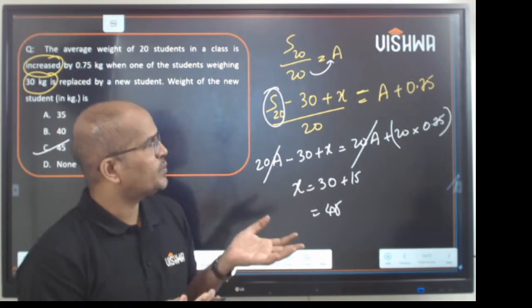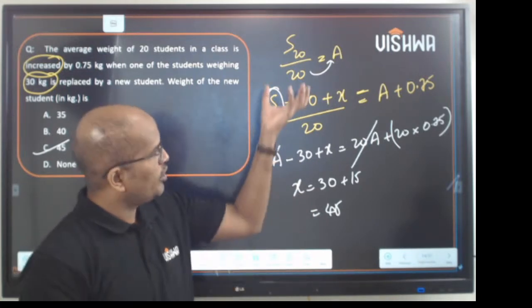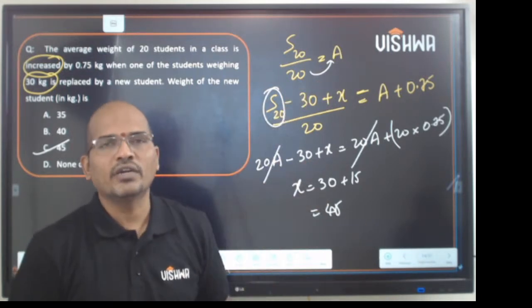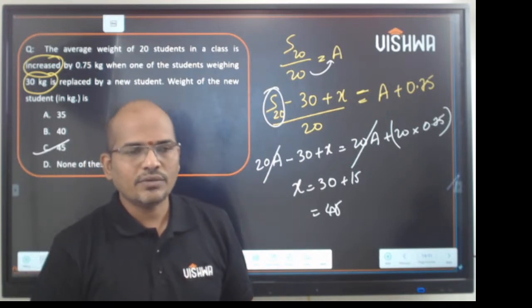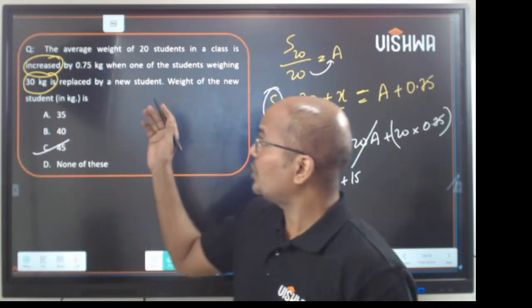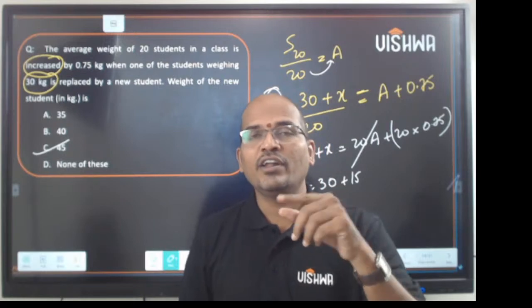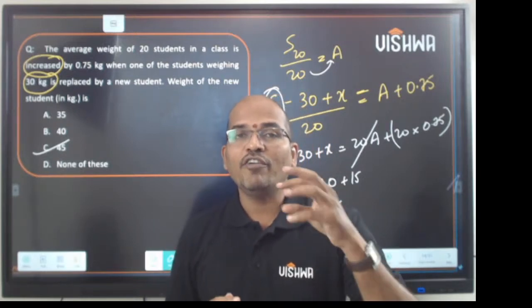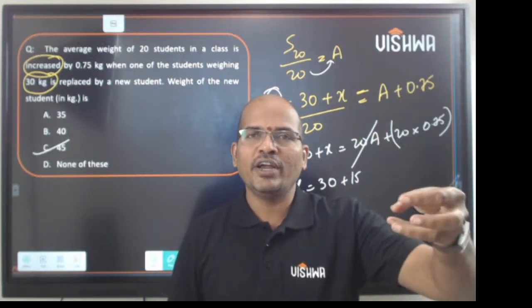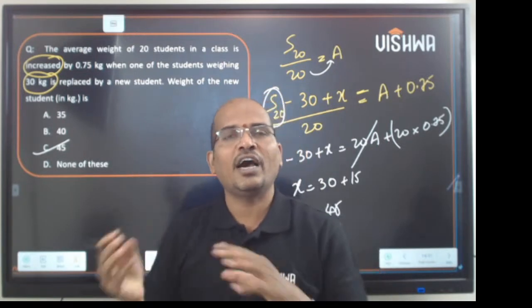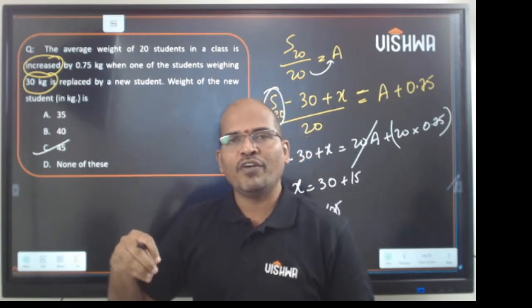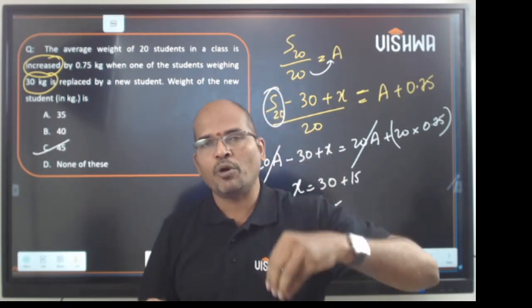We can do this problem in many ways. Without doing all these things, also you can solve it. The question says the average got increased by 0.75. We have learned a concept saying that when every term in the group gets modified, the average also gets modified. The other way, when the average gets modified, every term in the group will also get modified.